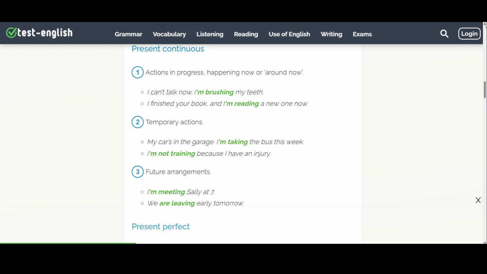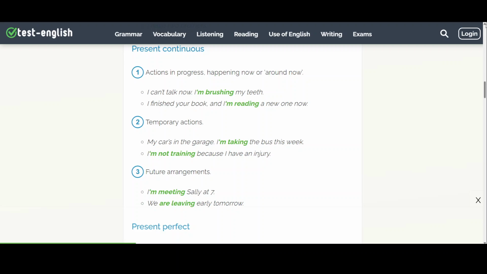Present continuous. We use the present continuous to talk about one, actions in progress, happening now or around now. I can't talk now, I'm brushing my teeth. So that is an action happening now. I finished your book and I'm reading a new one now. That is an action happening around now.